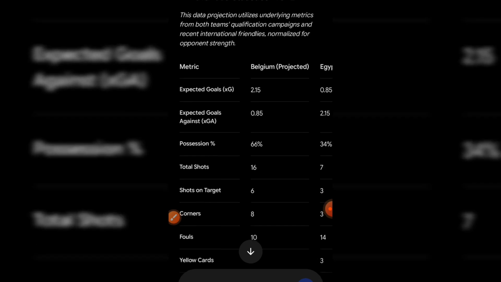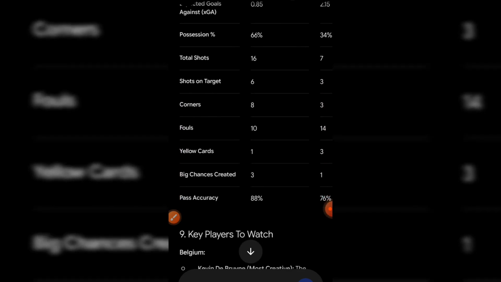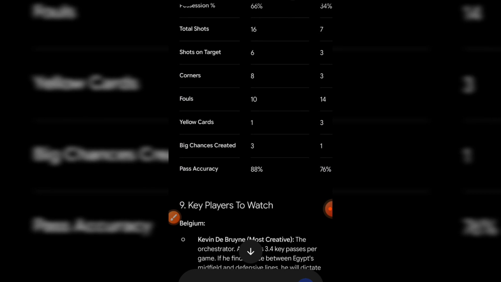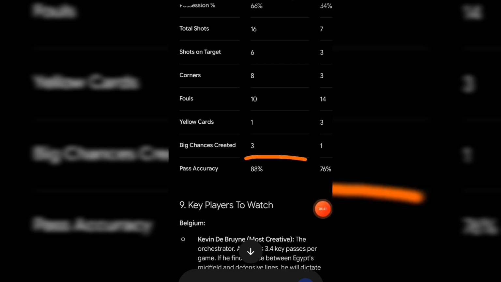Now, for the total fouls to be expected in this match, since it involves two teams with different styles of play, actually, the total fouls in this particular match may be medium, because had it been that we are experiencing a contest between two defensive teams, there is high probability that we experience physical challenges. Now, the total fouls to be expected in this match is actually over 19.5 total fouls, and we have the big chances which give us an insight on the possible goals to be expected in this particular match.